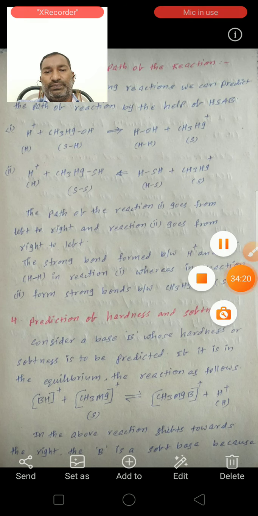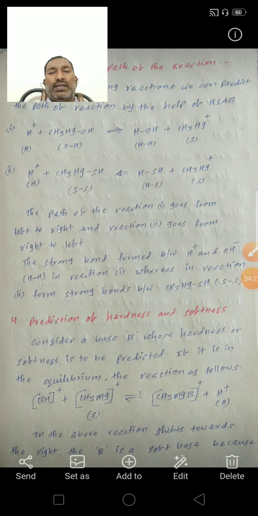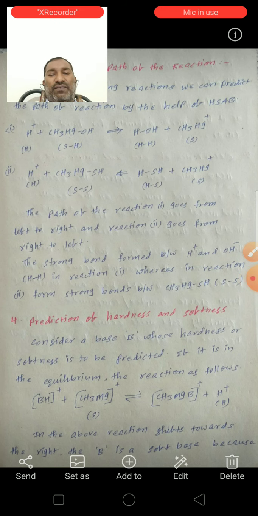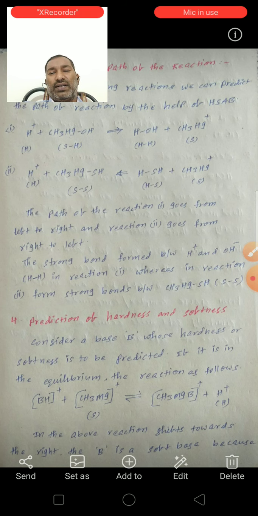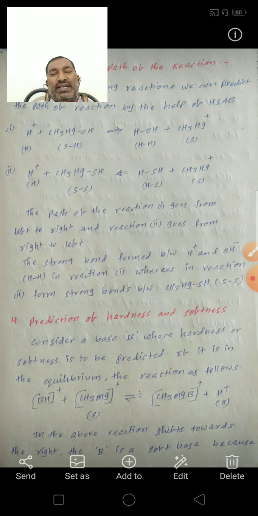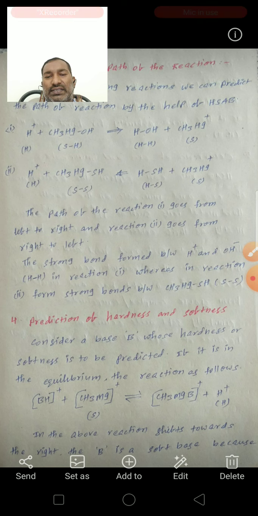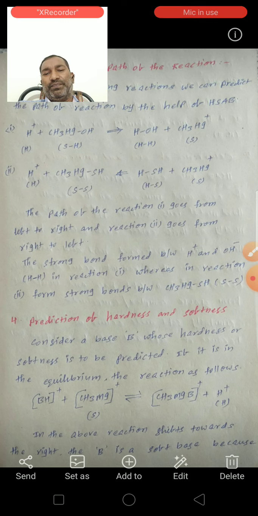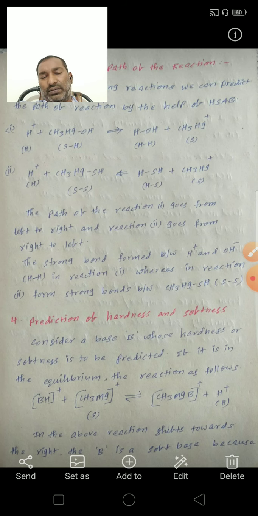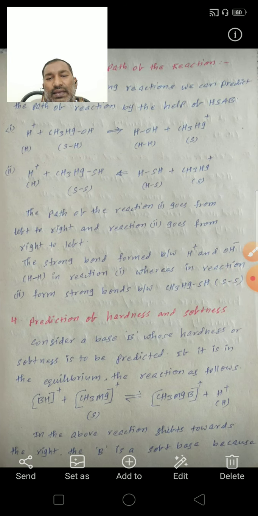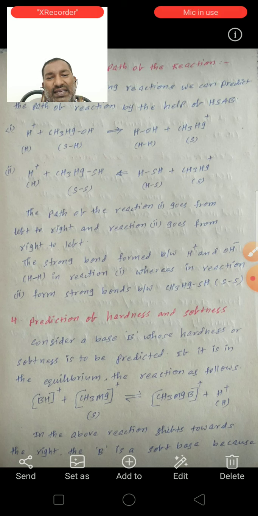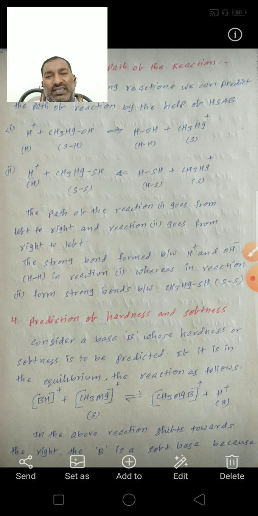So next one, prediction of hardness or softness. Consider a base B where hardness or softness is to be predicted. If it is in equilibrium, the reaction is as follows. See here, the BH complex: H plus is a hard acid, B minus is a soft base, and the CH3Hg plus cation is acting as an acid. This is a soft acid.